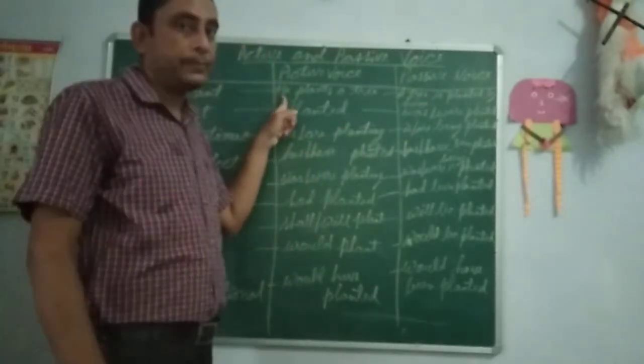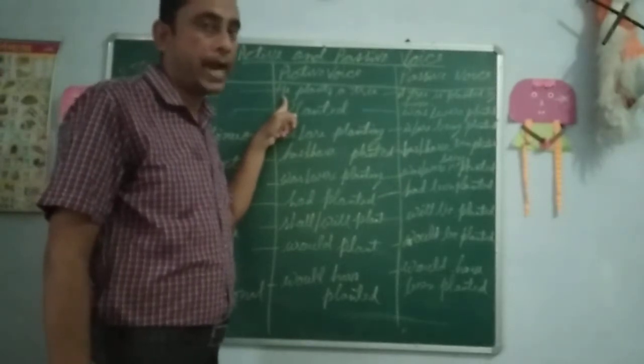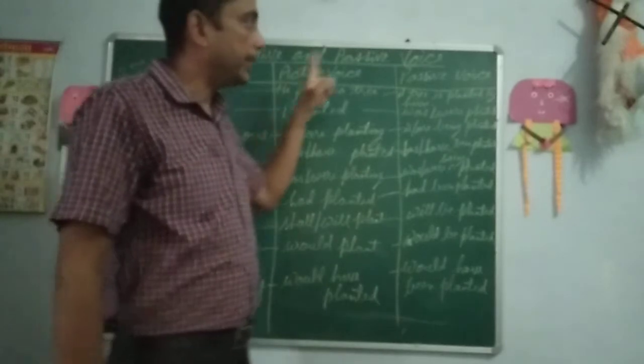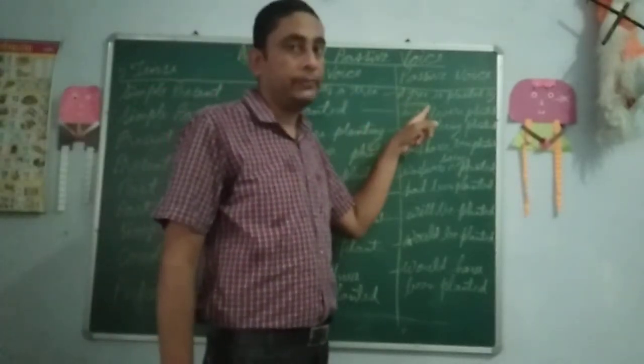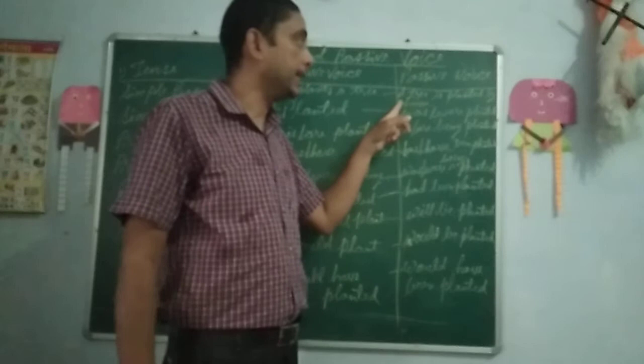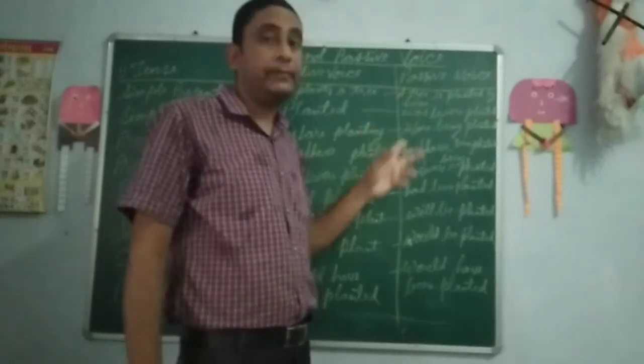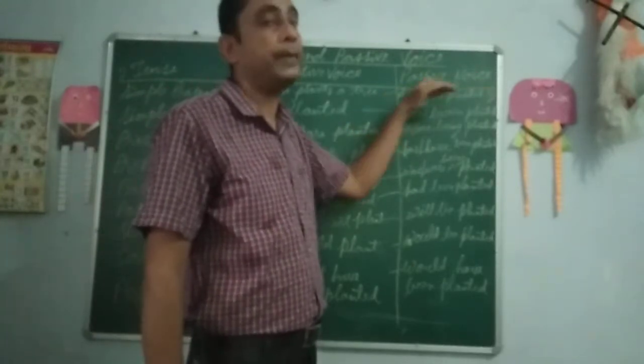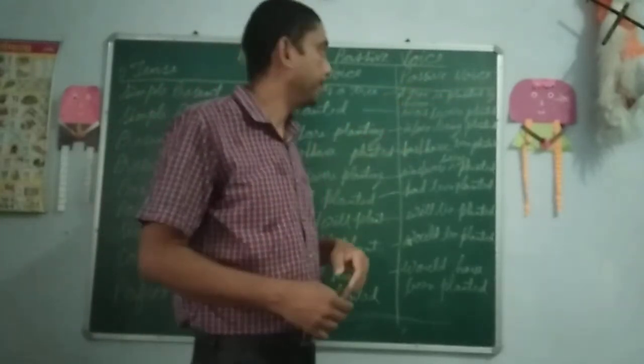Here he is the subject who is the doer of the action, so that is the active voice. But in passive voice, a tree, which is the subject of the sentence, and he will be the receiver of the action. So a tree is planted by him will be made.